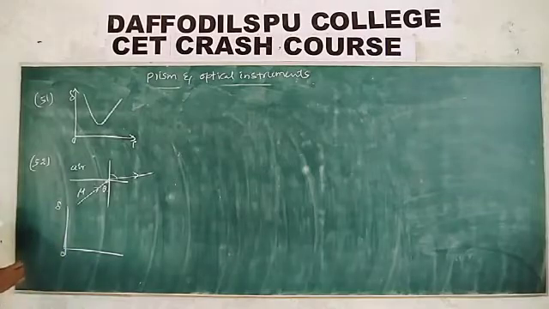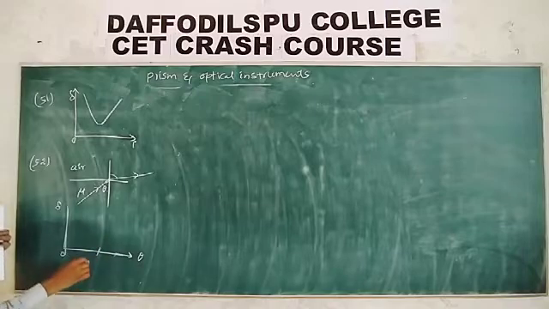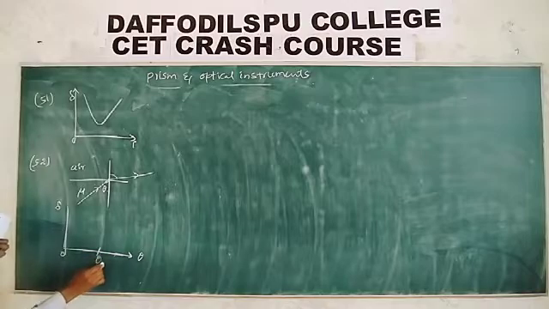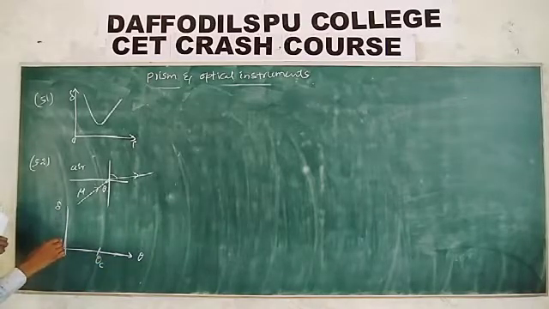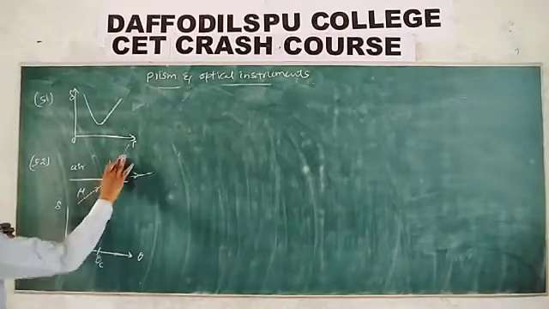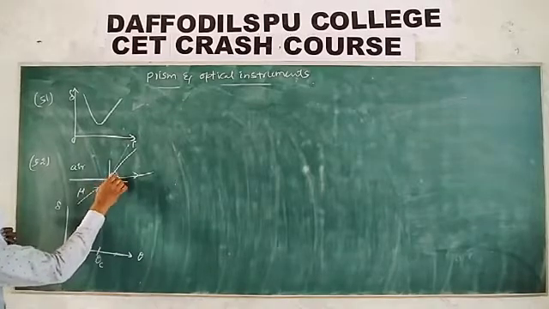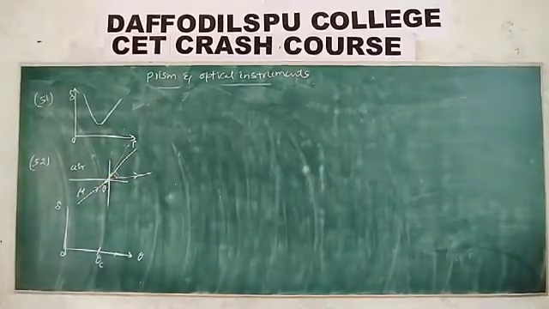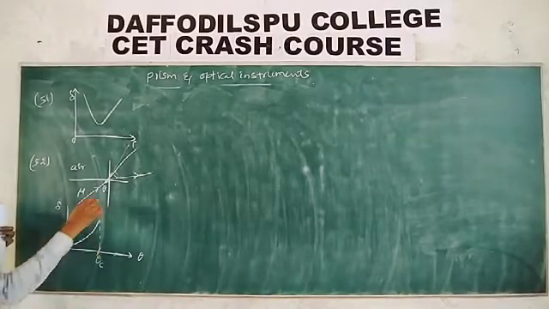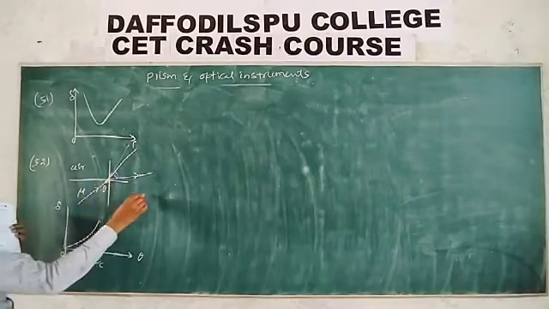So this is the deviation and this is the angle of incidence in the denser medium. Now, for the angle of incidence in a denser medium, up to the critical angle theta c, what happens is that as the angle of incidence increases, the deviation also increases, but not linearly. But at the critical angle, what is the deviation? What is the deviation at the critical angle?